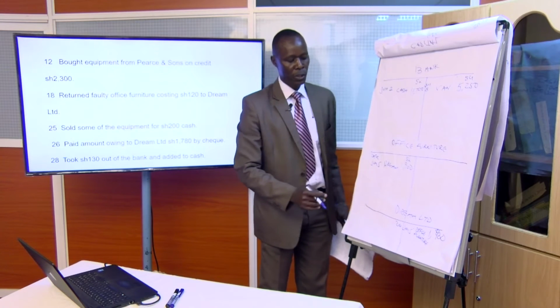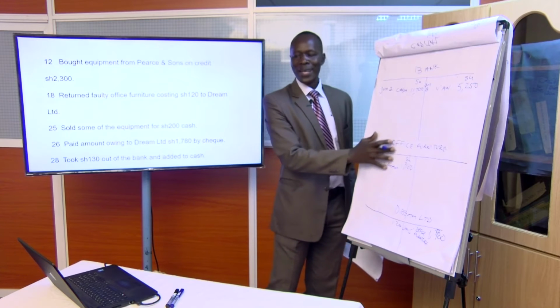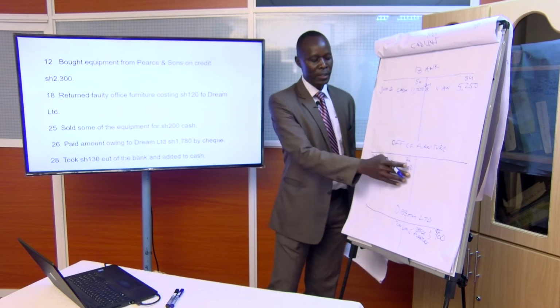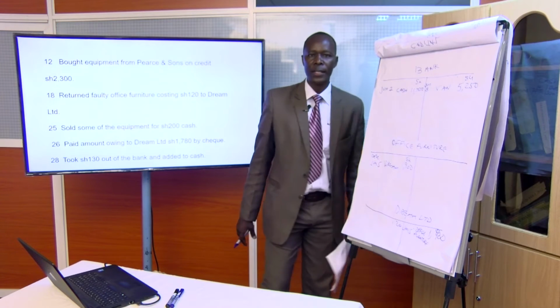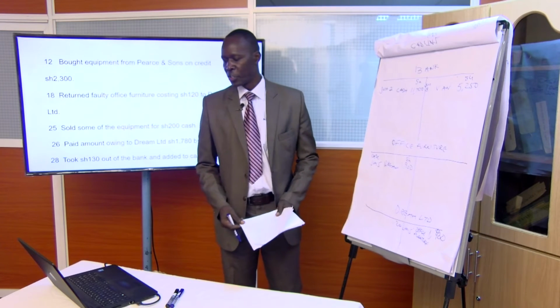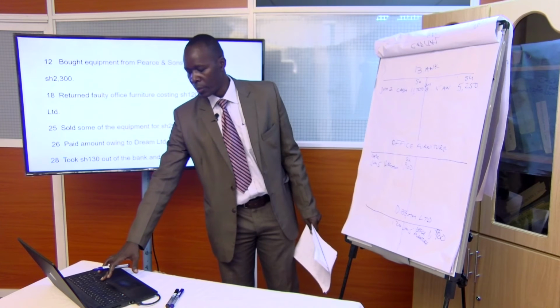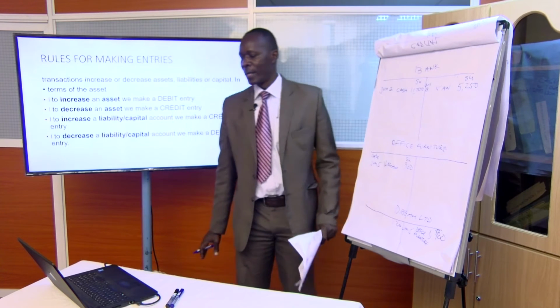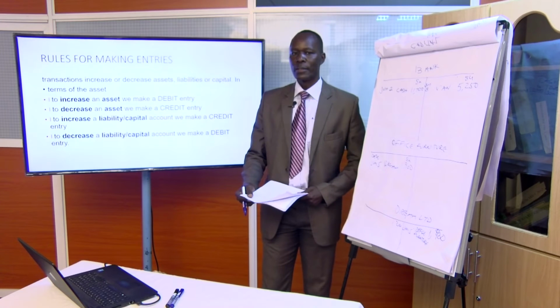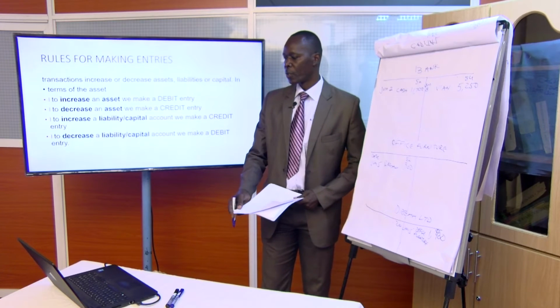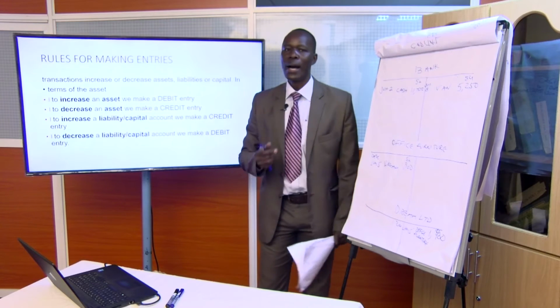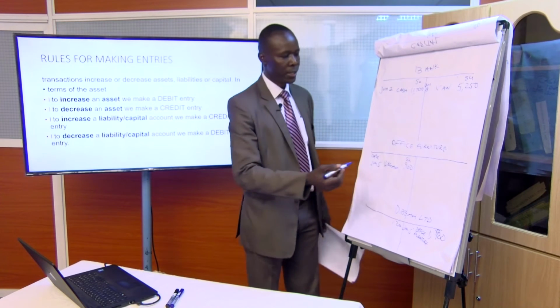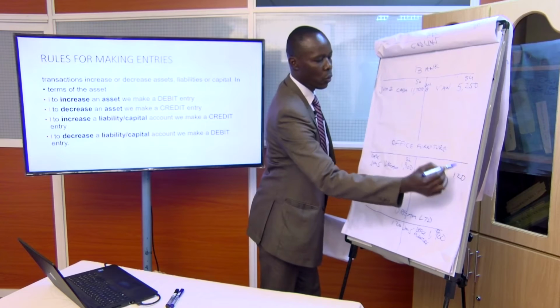Where does the double entry take us? Furniture. Okay. Now, furniture being an asset, we had furniture worth 1,900. Now, if we return some, then there is a decrease in furniture. And let's go back to our rules. When there is a decrease in an asset, what type of entry do we make? Look at it, number 2 here. A decrease in an asset, we make a credit entry. So let's credit that amount, 120.